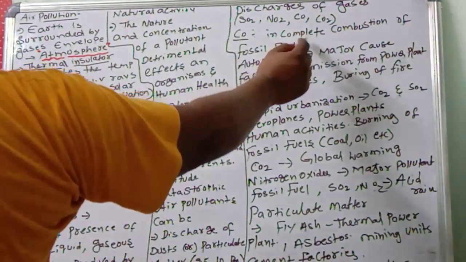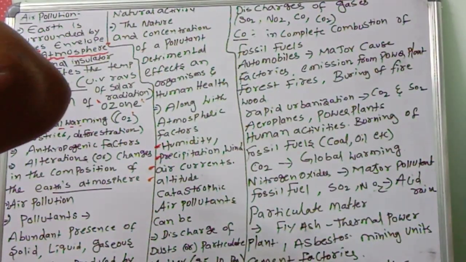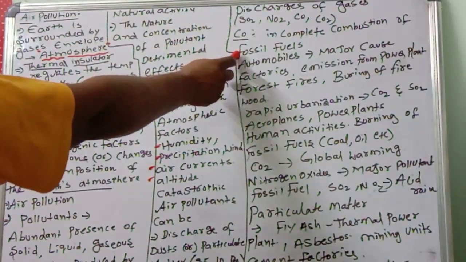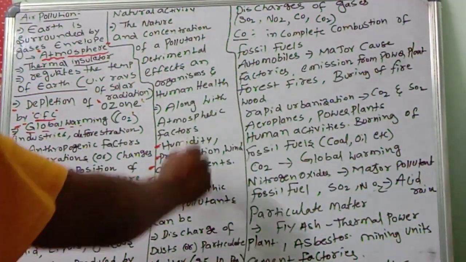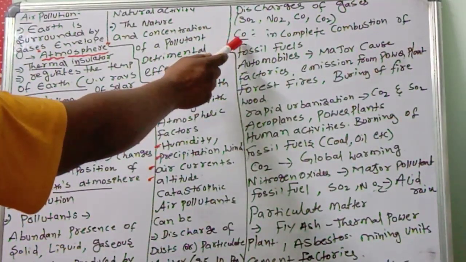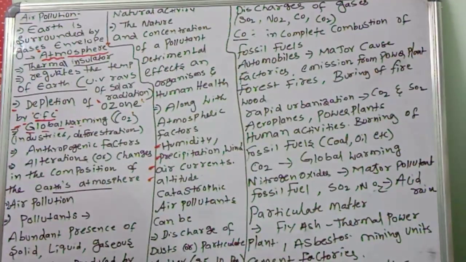Carbon monoxide comes from incomplete combustion of fossil fuels. When you incompletely burn fossil fuels like petrol and diesel, carbon monoxide is formed. Not only this, automobiles are the major source of carbon monoxide. If automobile engines are not good, or the engines are old, they can't burn the petrol or diesel properly, and that leads to carbon monoxide.